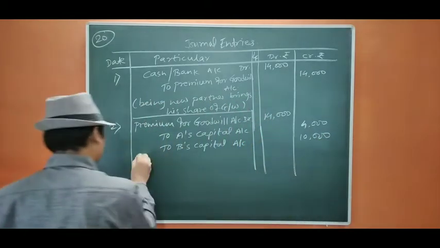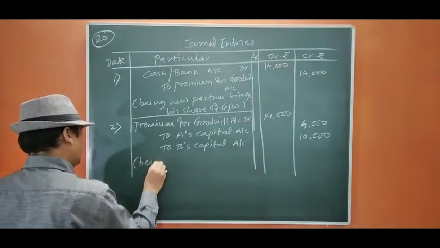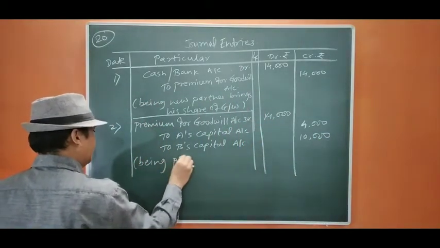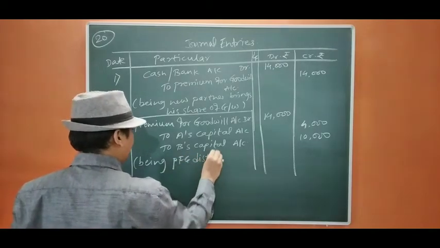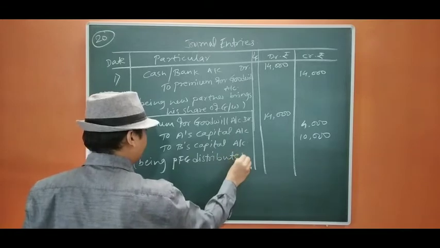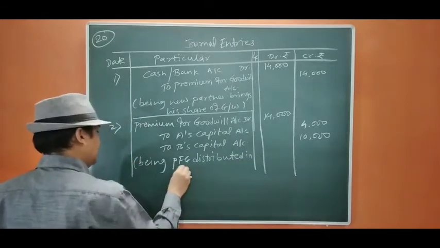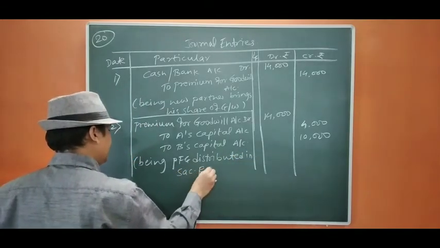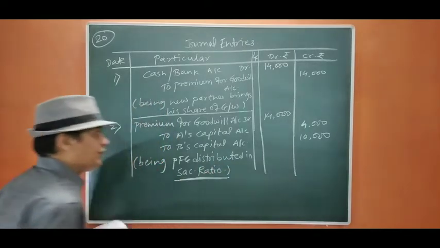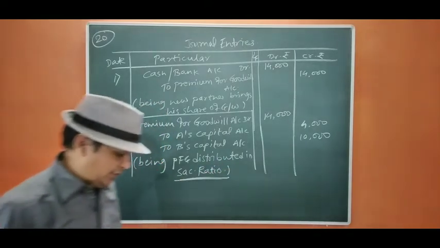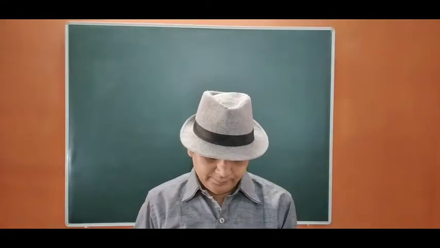B, distributed in sacrificing ratio. Always keep in mind this sacrificing ratio. This is the end of question number 20.